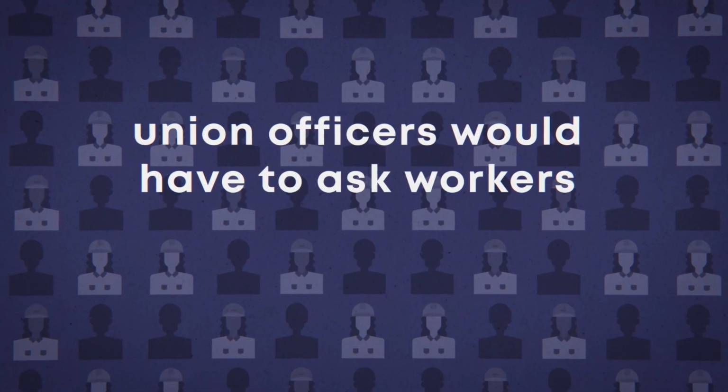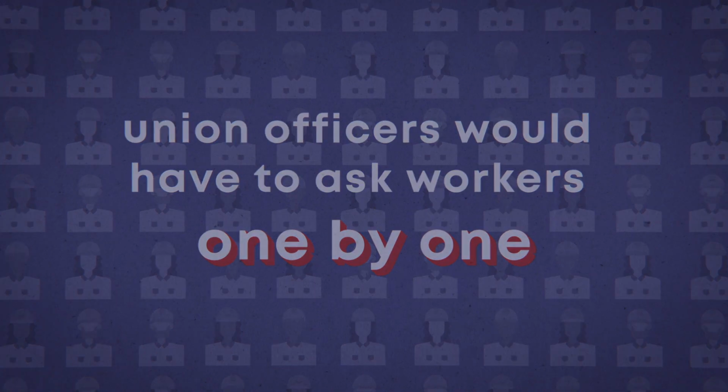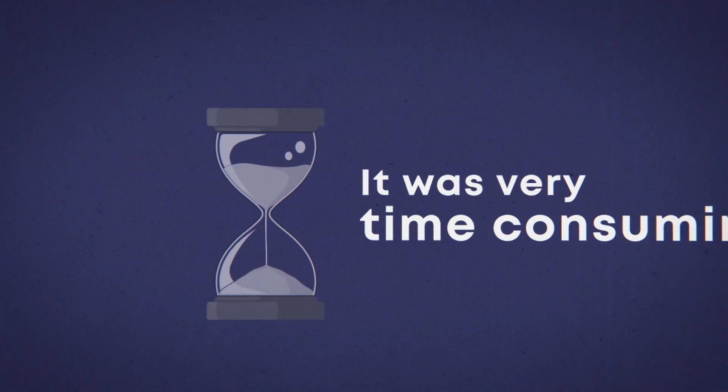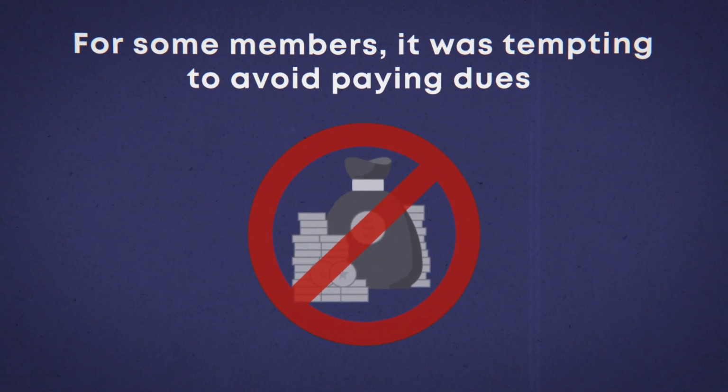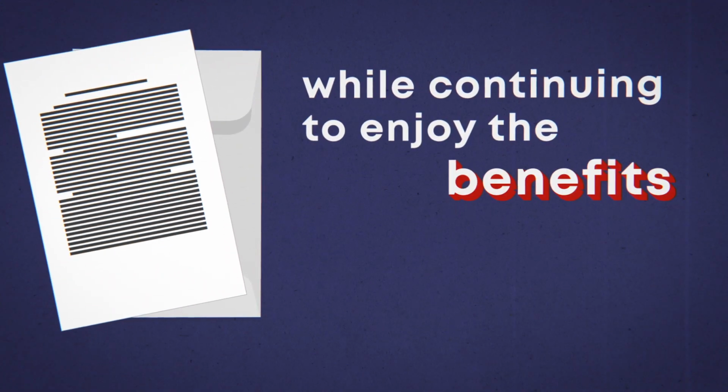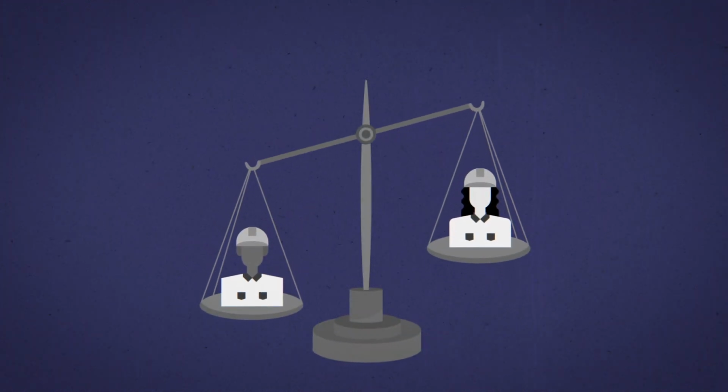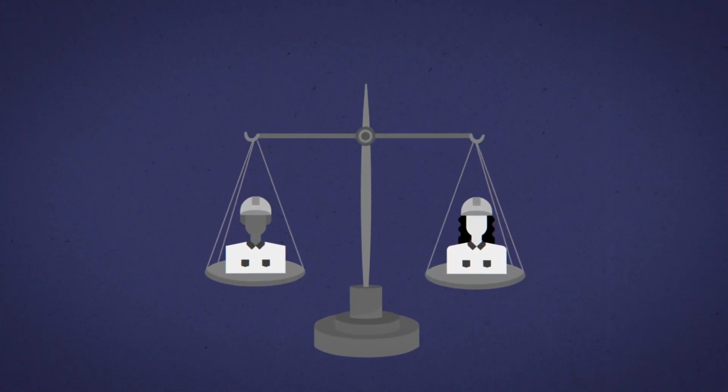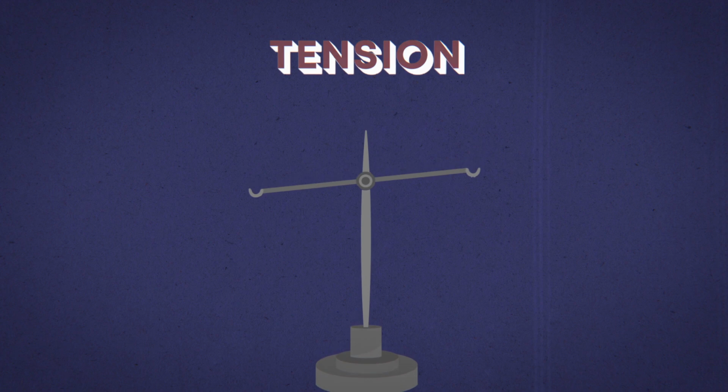Prior to the RAND formula, union officers would have to ask workers one by one to pay their union dues. It was very time-consuming. For some members, it was tempting to avoid paying dues while continuing to enjoy the benefits and rights that resulted from a collective agreement. That created an inequity between union members, with a potential for tension within union ranks.